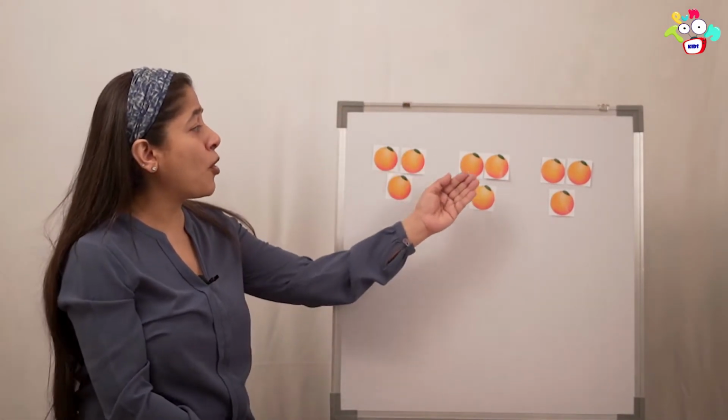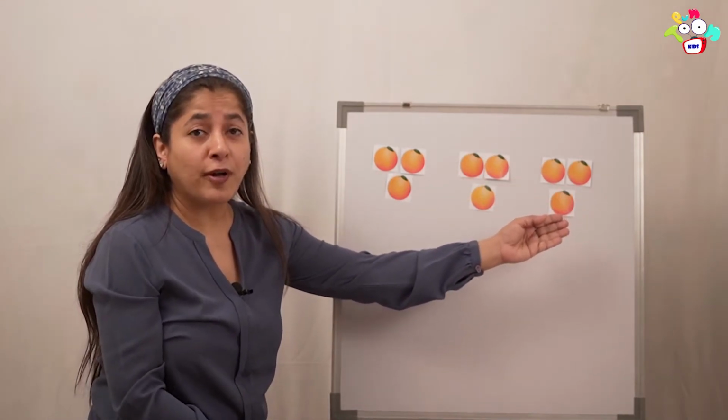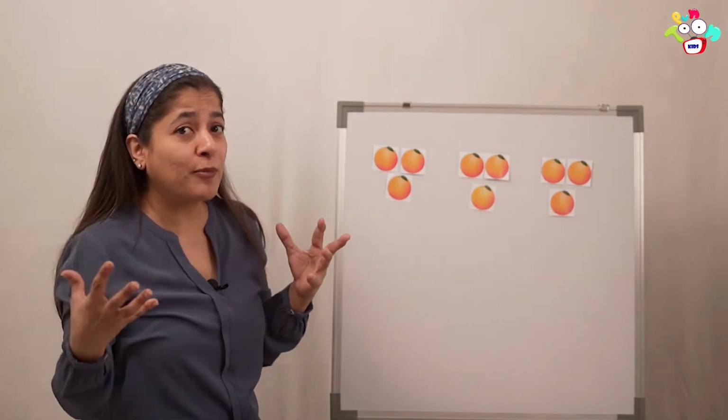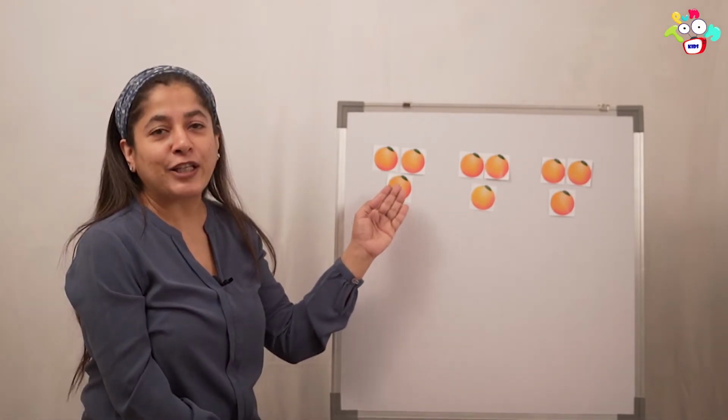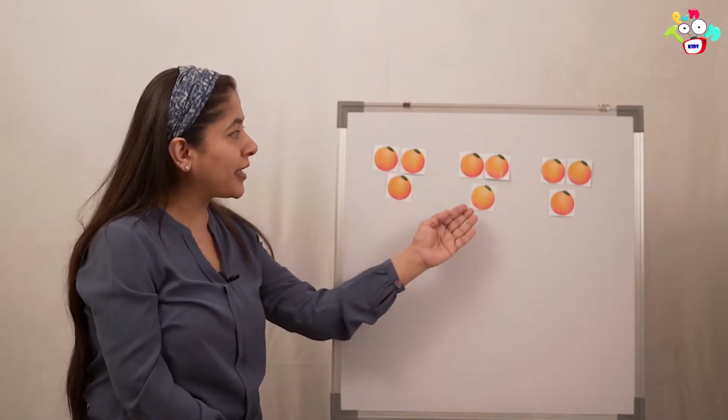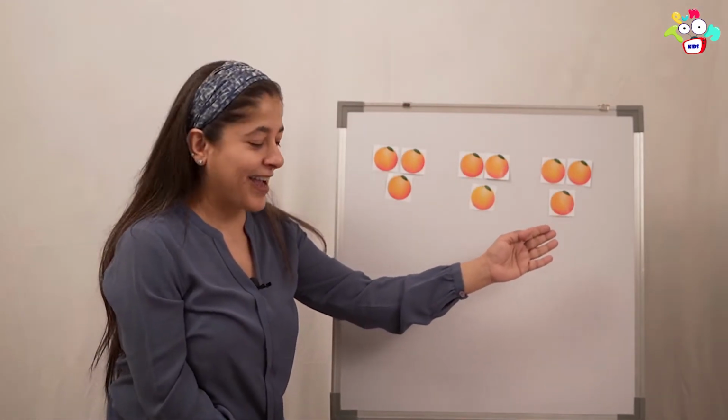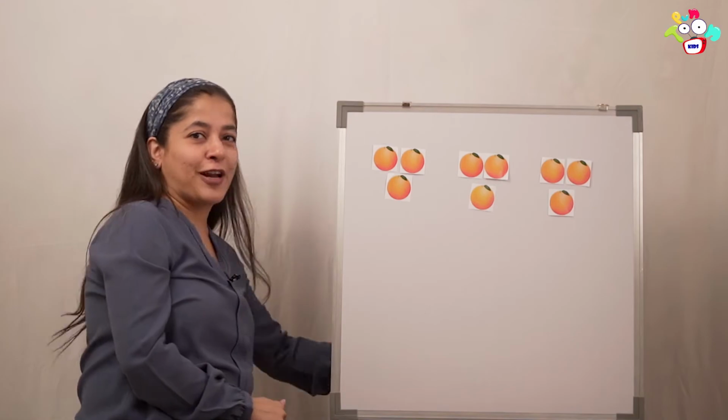See, it became more and more. So, what are we going to do? When it becomes more and more, we are going to add. And this is repeated addition. That means we are going to add and then add again. Yes? So, let's see how we are going to write this.